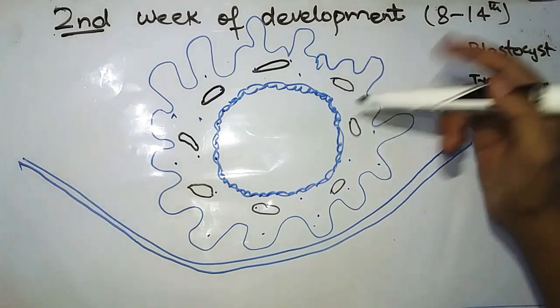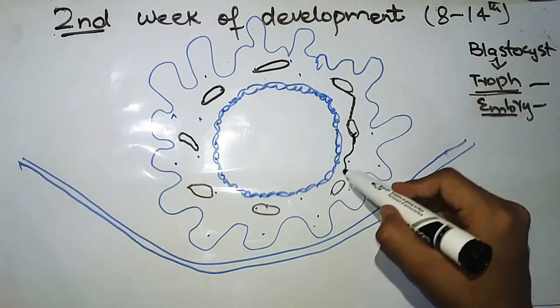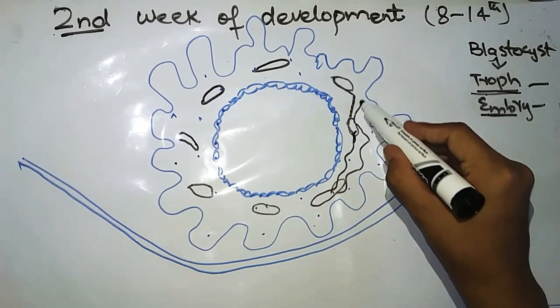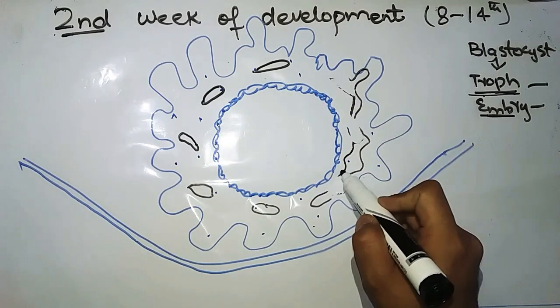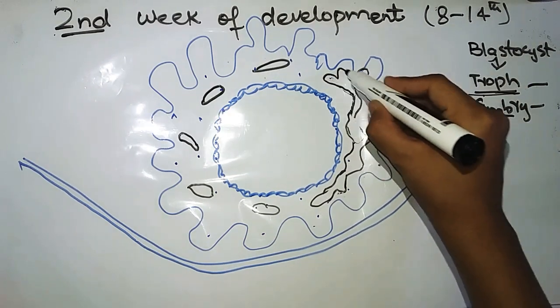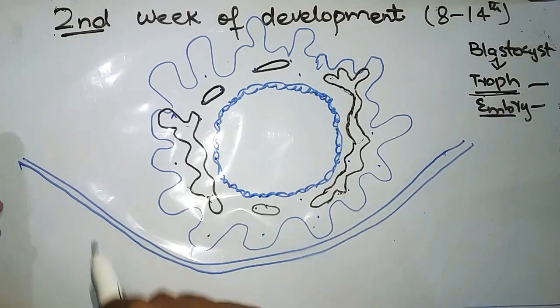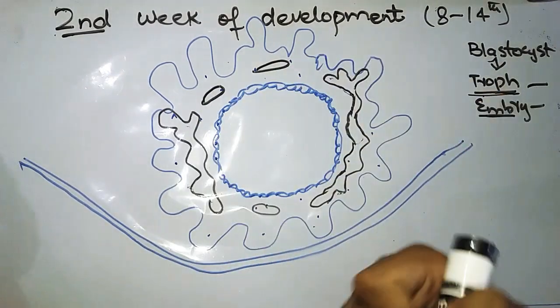Now these lacunae will fuse with one another and they will form a lacunar network like this. They are combined together, fused together, and they have formed the lacunar network in the syncytiotrophoblast.